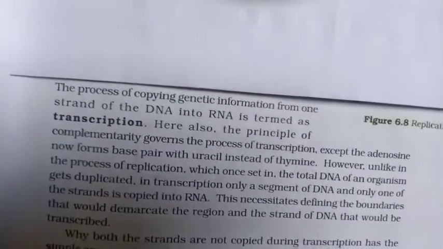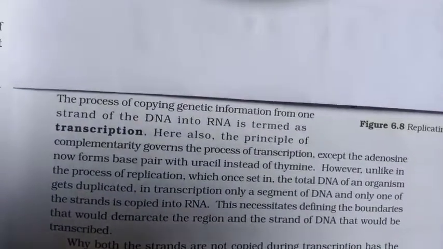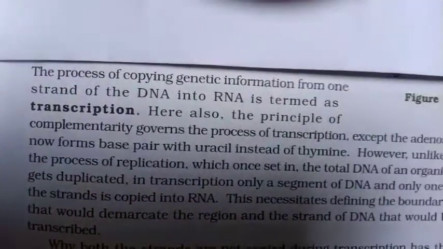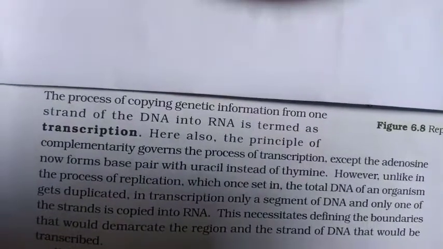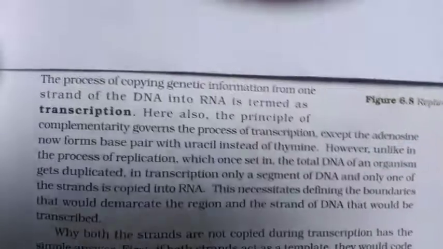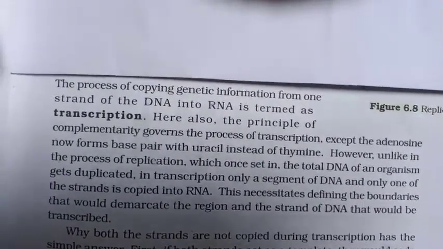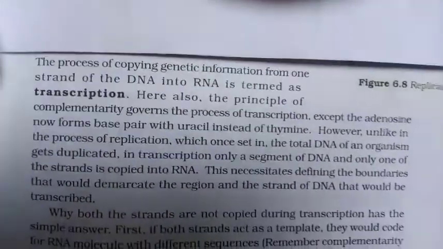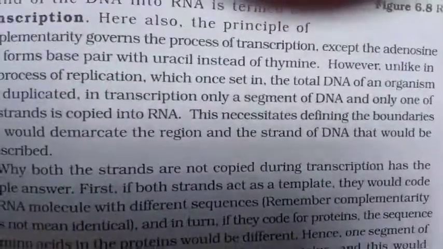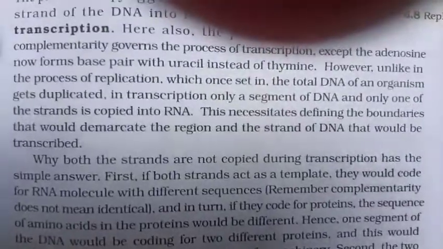That means at a particular time, as per the need of the body of the organism, a particular part of the DNA gets transcribed into the RNA. And this necessitates defining the boundaries that would demarcate the region and the strand of the DNA that would be transcribed. And why both strands are not copied during transcription has a simple answer.